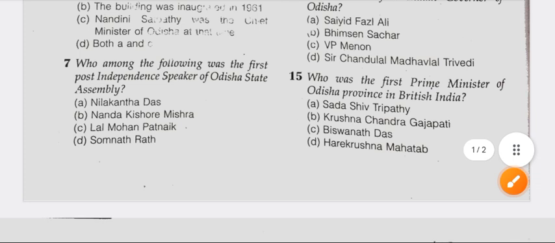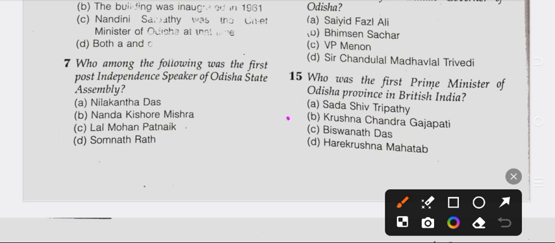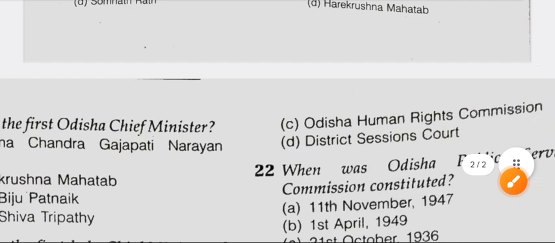Who was the first Prime Minister of Odisha province in British India? Option A Sadasiv Tripathi, Option B Krishna Chandra Gajapati, Option C Vishwanath Das, Option number D Hare Krishna Mahata. So right answer is option number B Krishna Chandra Gajapati.